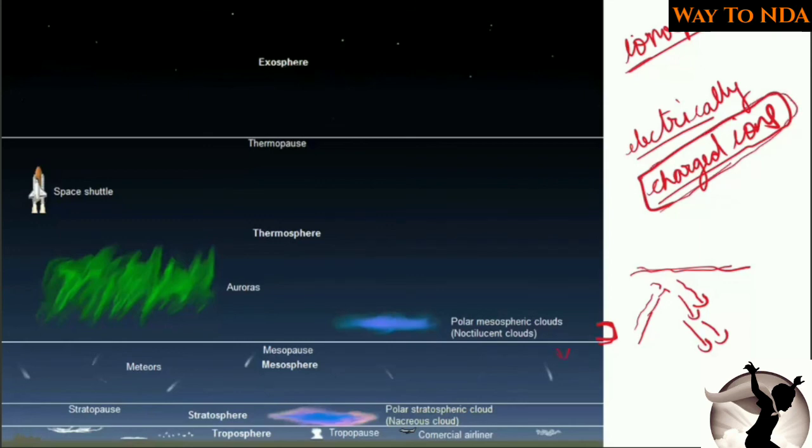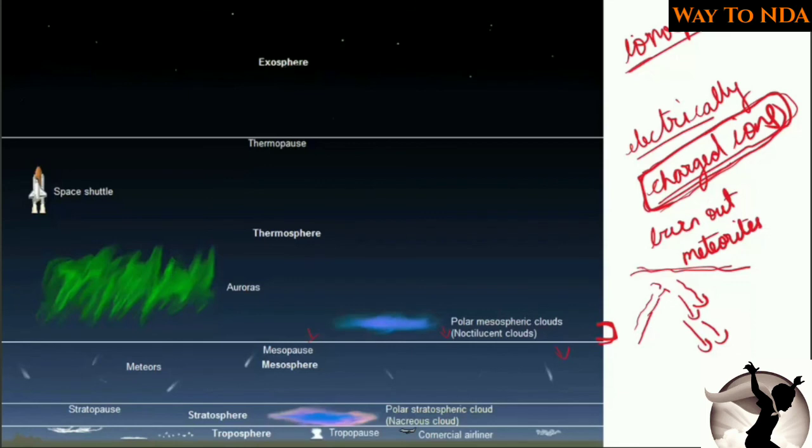When the meteorites come into contact with these electrically charged ions, they burn out. The electrically charged ions burn out the meteorites, and this is the reason they protect us from meteors. So this is all about the ionosphere.